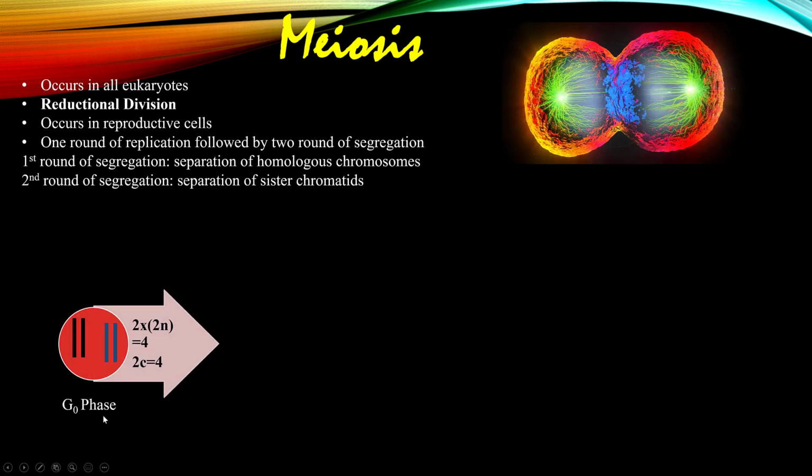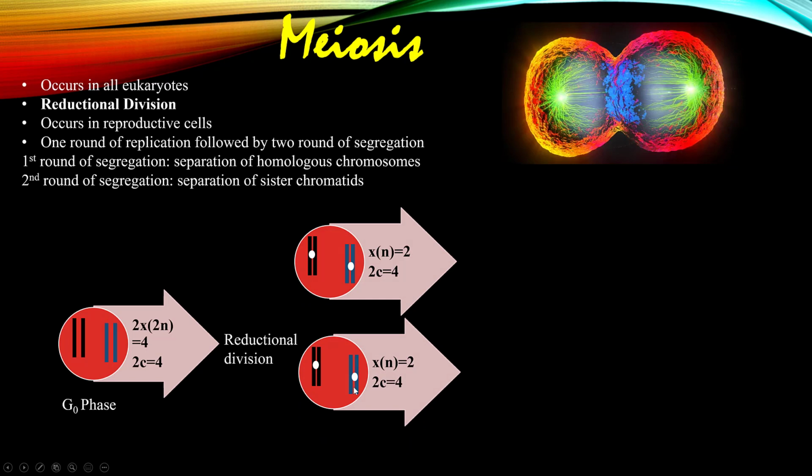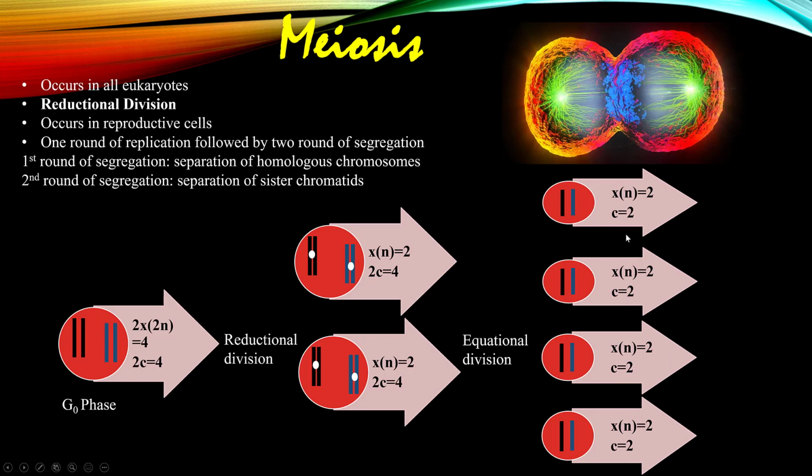So in G0 phase, the 2 pairs of chromosomes are present, the total number of chromatin is 4 and the amount of DNA is also 4. Once the cell goes into the first round of meiosis, the homologous pairs of chromosomes are separated into 2 daughter cells. If you can see, one chromosome is present here, and another pair of chromosomes is present here. Each cell contains 2 chromosomes as a haploid, while the total amount of DNA is 4. After the second round of meiosis, the 2 daughter cells are divided into 4 haploid cells, which contain half the chromosomes and half the amount of DNA, that is 2.